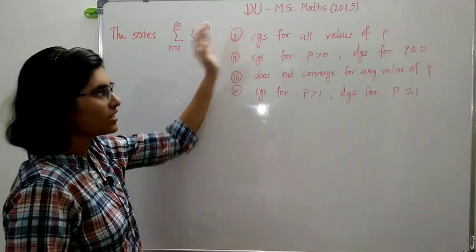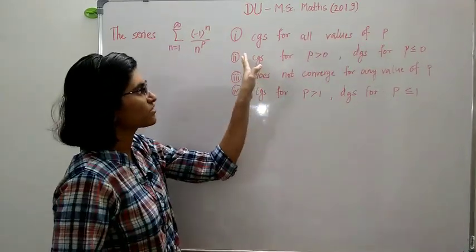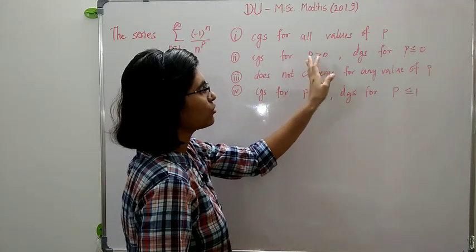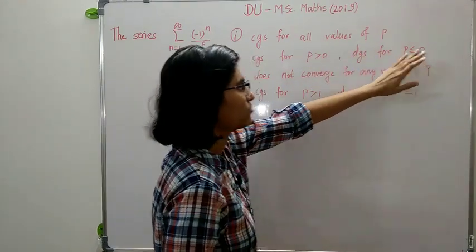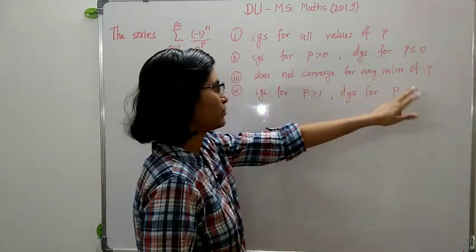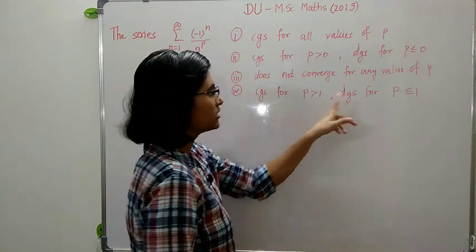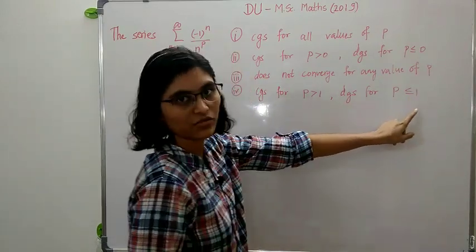The options are: converges for all values of p. Second option is converges for p greater than 0, diverges for p less than or equal to 0. Third option is does not converge for any value of p, and the last option is converges for p greater than 1 and diverges for p less than or equal to 1.